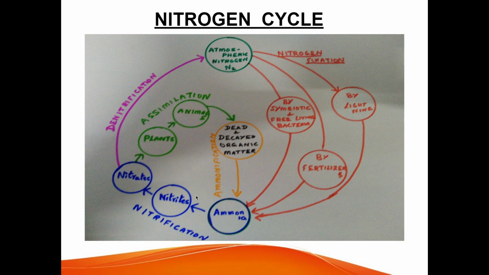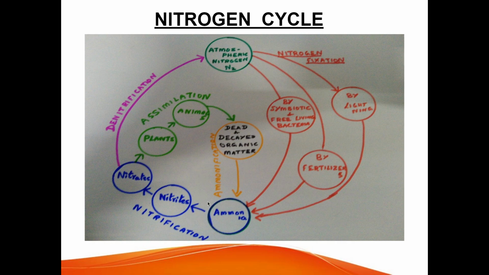First, ammonia is converted into nitrites with the help of the bacteria Nitrosomonas. Then nitrites are converted into nitrates with the help of the bacteria Nitrobacter. Next is assimilation. The nitrogenous compounds present in the soil are absorbed by the plant through the roots and are used in the formation of plant protein and animal protein. This is called assimilation. Next, dead and decayed organic matter is converted into ammonia by the process called ammonification.